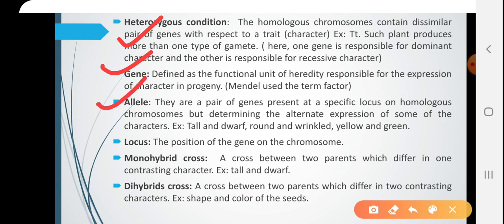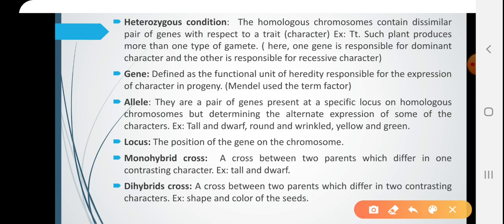Allele. They are a pair of genes present at a specific locus on homologous chromosomes, but determining the alternate expression of some of the characters. Example, tall and dwarf. These are contrasting characters of a particular trait. What is the trait here? Height. In the same manner, round and wrinkled, this refers to the shape of the seeds, can be present in two alternative forms. Color of the seeds, yellow and green. So, these are also contrasting forms of a character, the color of the seeds here.